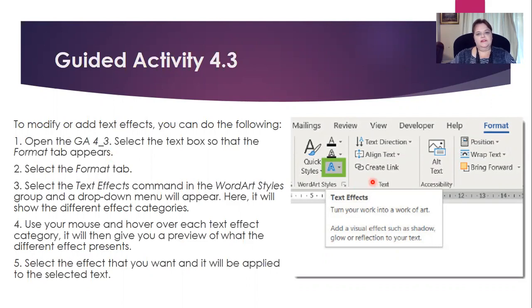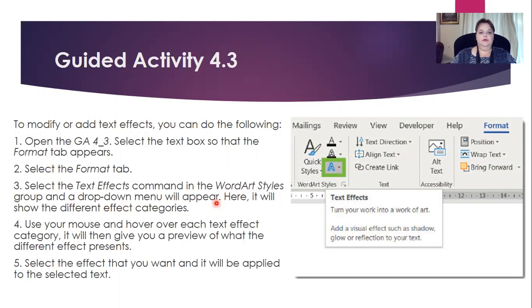You're going to open this activity and select the text box so that the Format tab appears. You will then click on the Format tab, select the text effects command in the word art styles over here, the A that we just looked at.